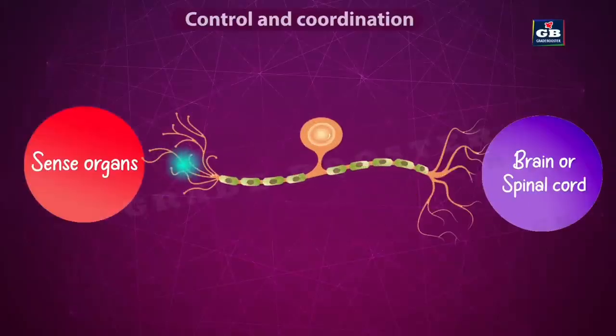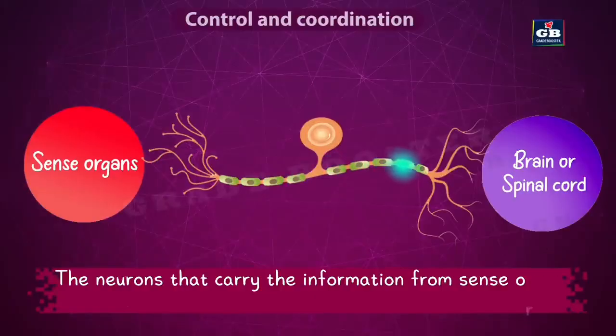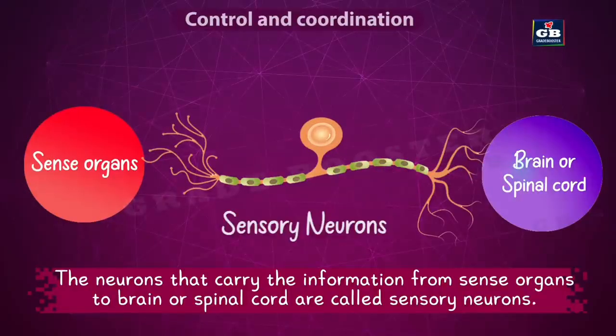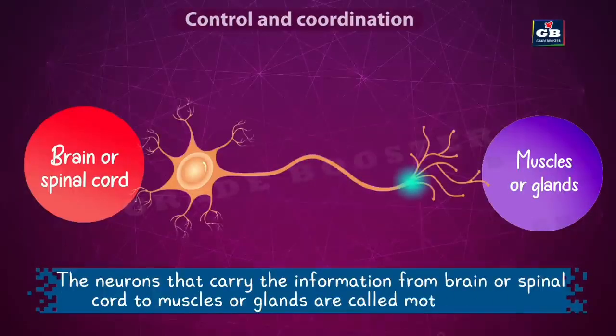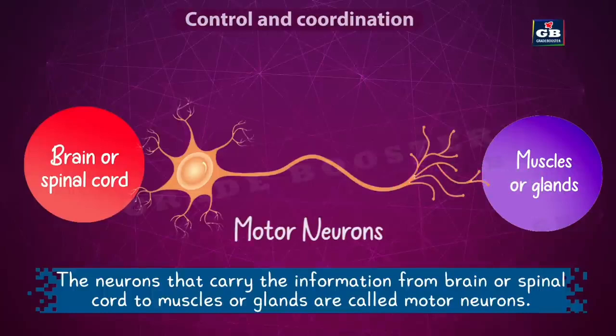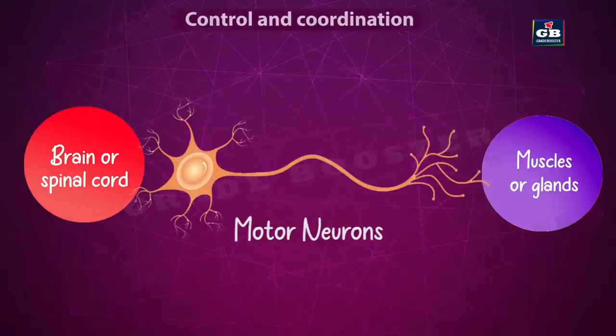The neurons that carry information from sense organs to the brain or spinal cord are called sensory neurons. Sensory neurons usually carry the information about the stimuli. The neurons that carry information from the brain or spinal cord to muscles or glands are called motor neurons. So these neurons bring the orders from the brain or spinal cord to different body parts.